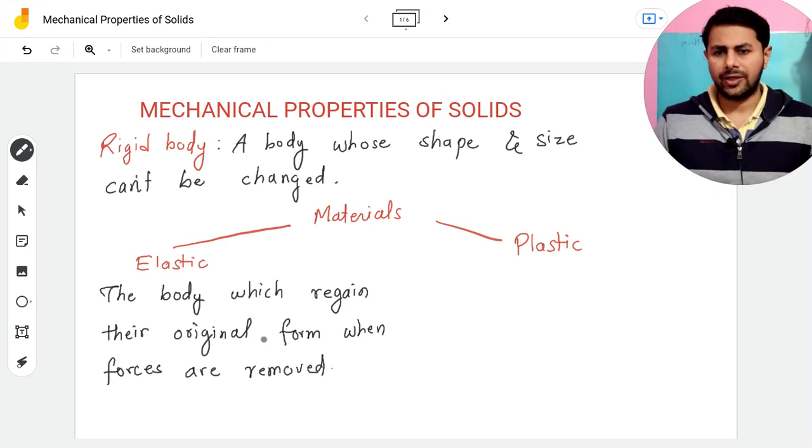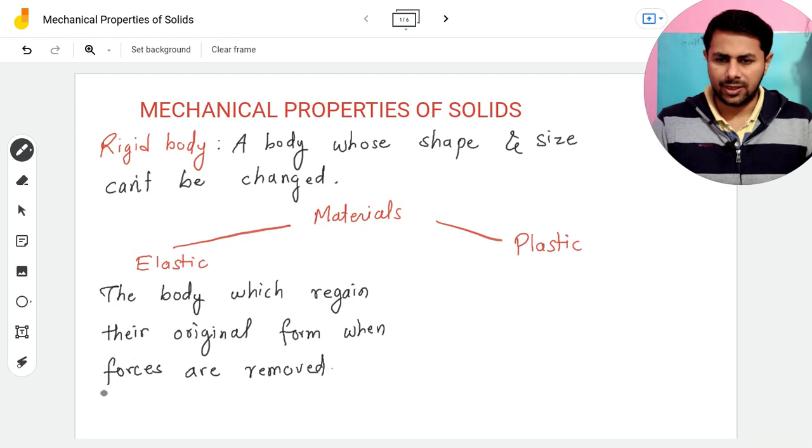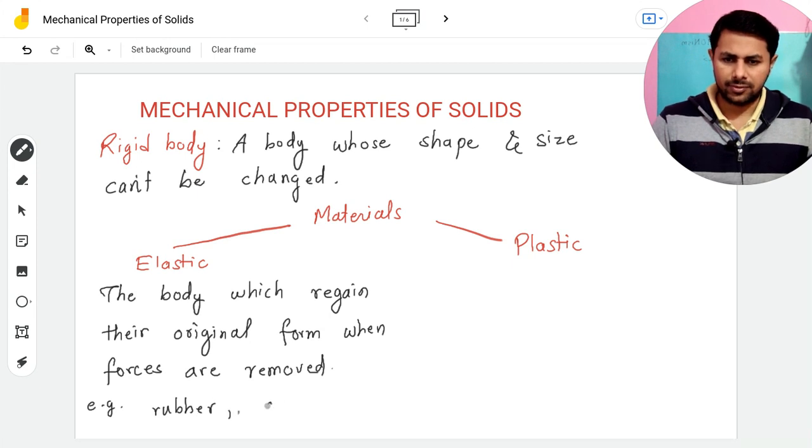By the way, these forces which change the form of a body, form meaning shape and size of the body, are known as deforming forces. So here we can say when deforming forces are removed, such bodies are known as elastic bodies. And what are their examples? For an example, rubber, steel.